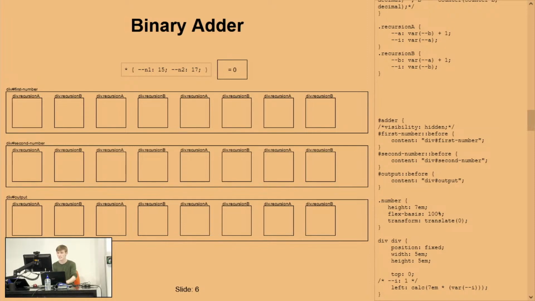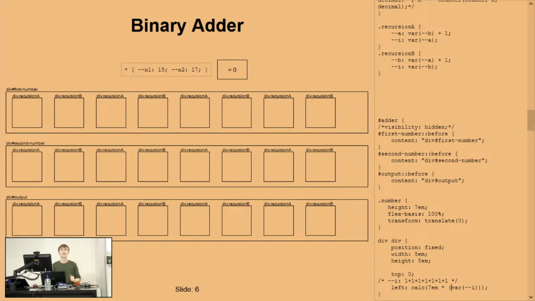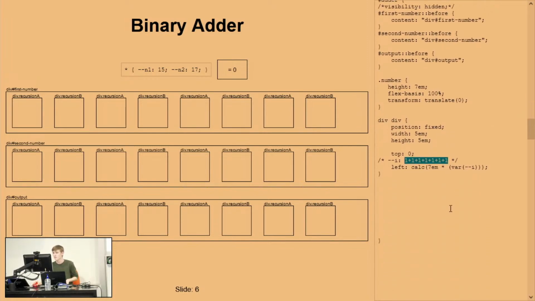They've been alternating. So if you looked at the value of I, it's going to be like this. If we substitute it without the brackets here, this is 7em times 1 plus 1 plus 1 plus 1 plus 1. So make sure you put brackets around this, because otherwise it inserts this expression first without doing any calculations. You can also put a calc there, but it's not necessary. The brackets are enough. But do make sure you put that in, because that's a cause of many bugs in the CSS Hackers Handbook.